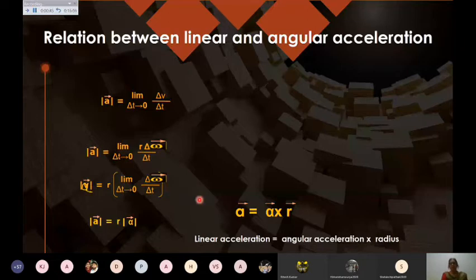If you want to write it in terms of the cross product, it is given by alpha cross r. And of course the direction of alpha is given like omega, and r is the same way. This actually gives you the tangential acceleration, that is the linear acceleration.